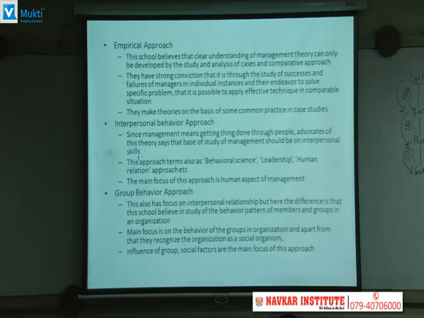Then the third school of thought is the group behavior approach. It says that interpersonal relationship should be in focus, but it is not about the individual, it is all about the group, because in the organization it is all about groups who are working in the organization. So it is important to understand how a particular group thinks, how a particular group behaves, and how the people working in the group are behaving. So the influence of the group and social factors are the main focus of this approach.